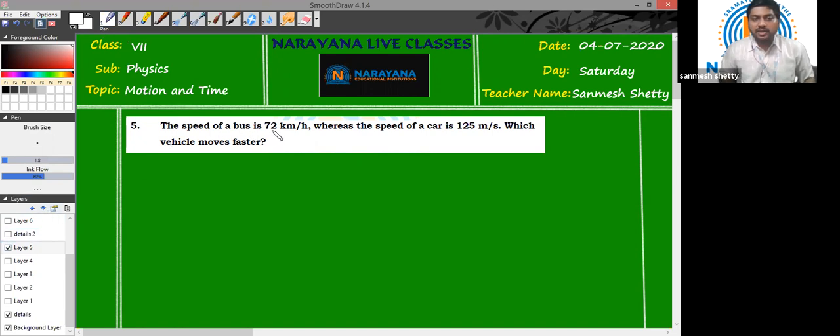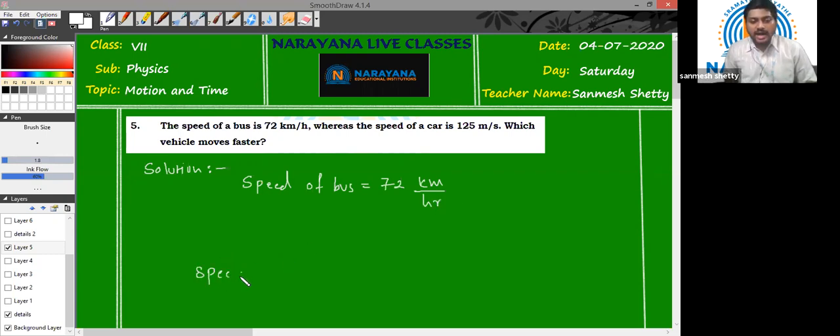The speed of the bus is 72 kilometers per hour, whereas the speed of the car is 125 meters per second. Which vehicle moves faster? Now we just have to compare the speeds, but can we directly compare? No, because the speed of the bus is given in kilometers per hour, whereas the speed of the car is given in meters per second. So we cannot directly compare first.